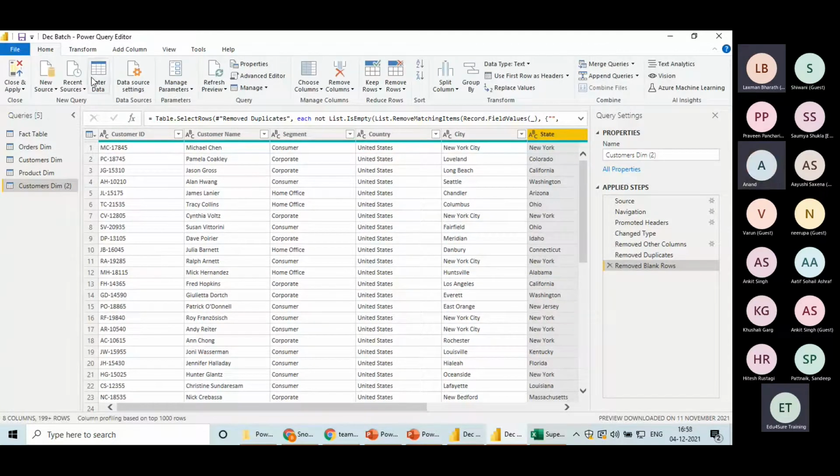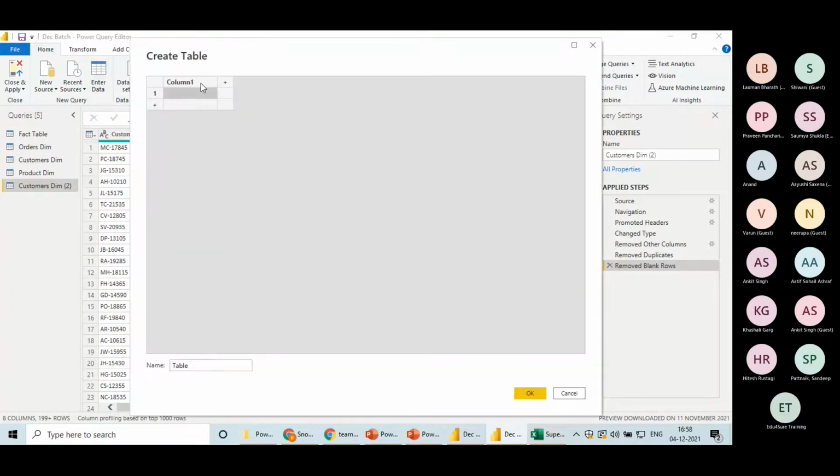Right? So what is enter data? Now, for example, you want to create a small table here itself. You do not want to create it in an Excel sheet and then import. You want to create it here itself. So you click on enter data. What will you do? It says create table. Here you can mention the name of the table. And here I'm saying column header, number. Then I'm saying 1, 2, and 3 for a small data set.